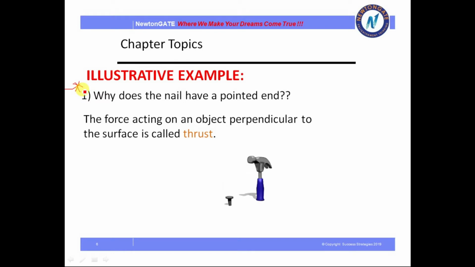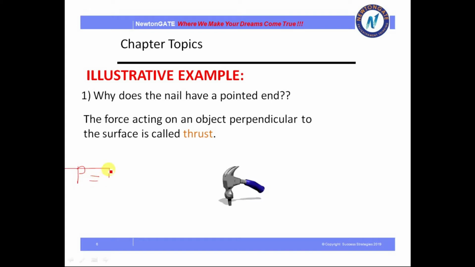The nails have a pointed end because, what is the formula for pressure here? Can you tell me? Pressure equals force per unit area. So if the nail has a pointed end, the area is very less. So the less the area, the more will be the pressure, because pressure is inversely proportional to area.